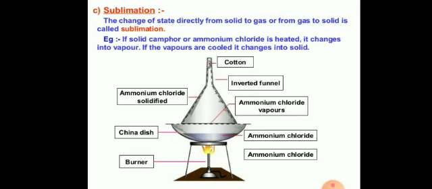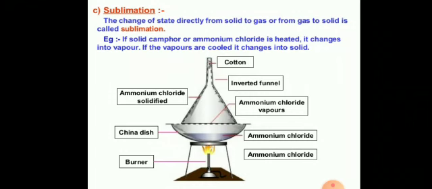So students, there are many examples of substances which undergo sublimation. These are naphthalene ball, camphor, iodine, ammonium chloride. These are some common examples of substances which undergo sublimation.